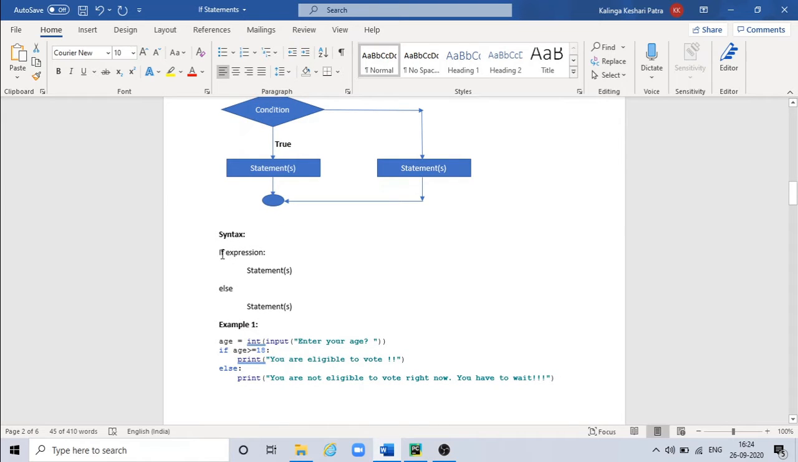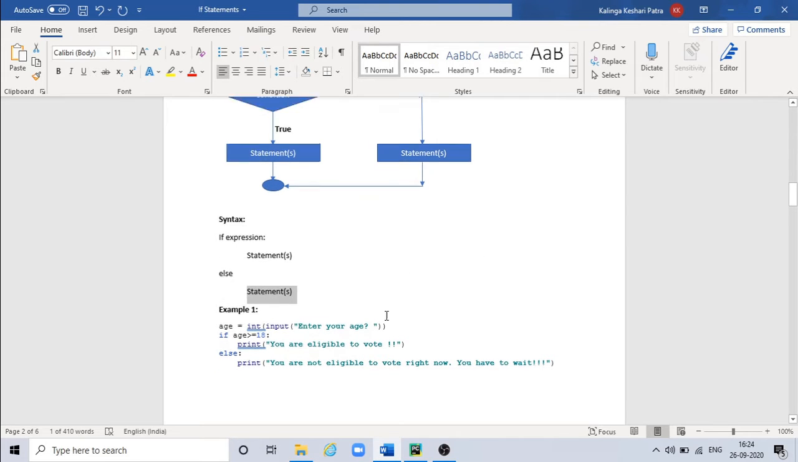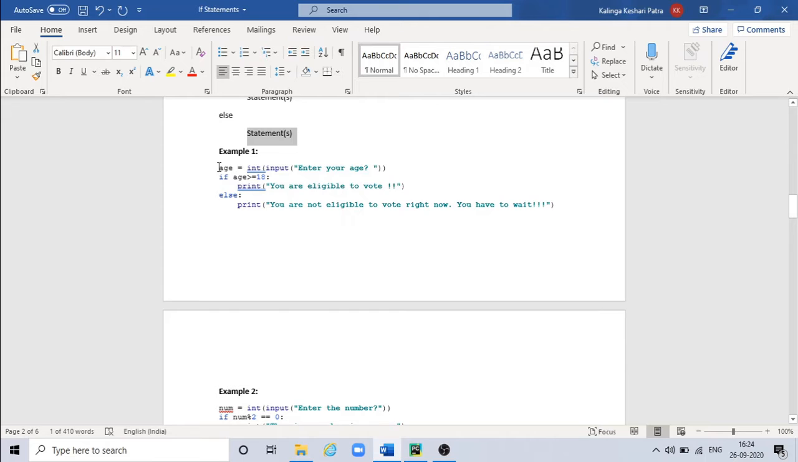So the syntax is if, expression, then statements. So these statements will get executed if the condition is true, or else part this statement. It means if it is false, then this statement will get executed. So let's take one example and see.